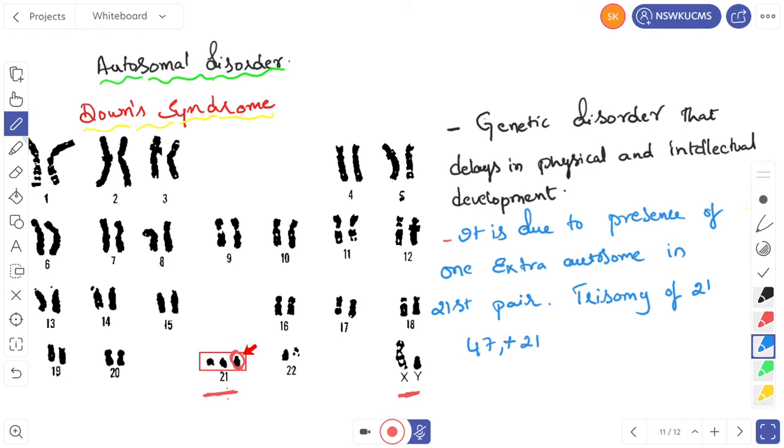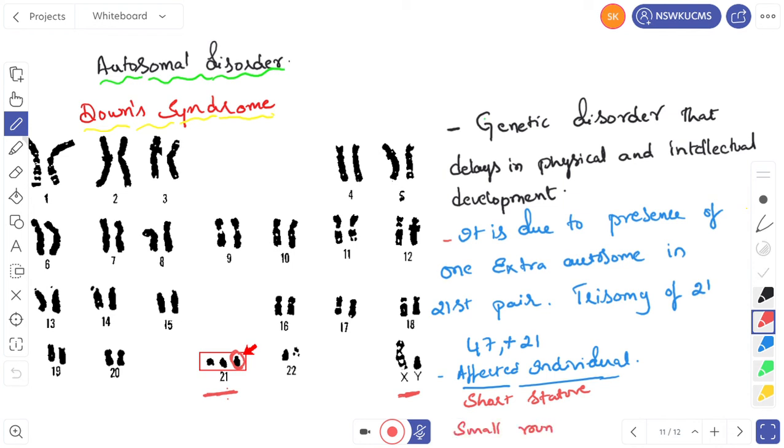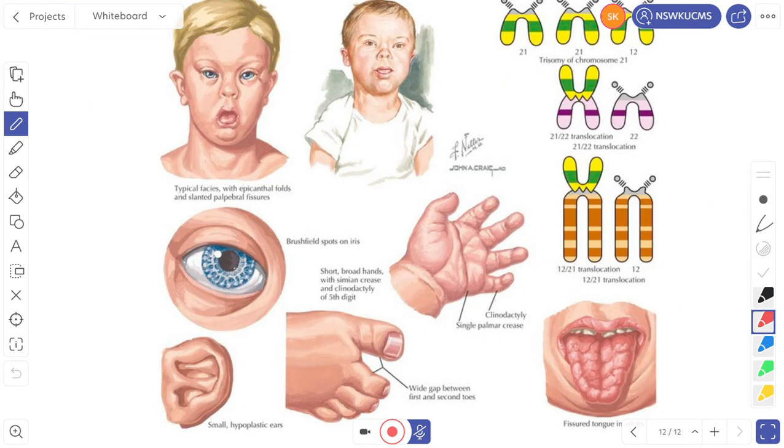If you see the affected individual, the affected individual will have short stature. That means the person will be very short, with a small round head. You can see here the person is having a small round head.